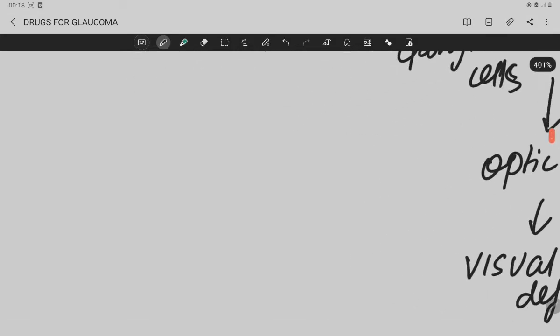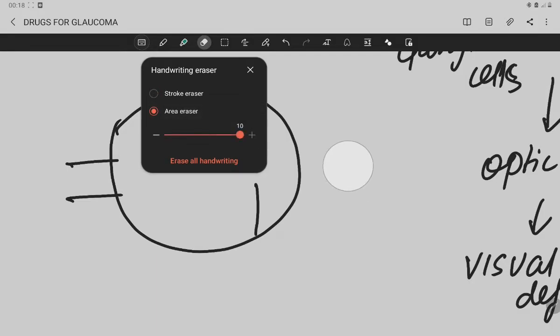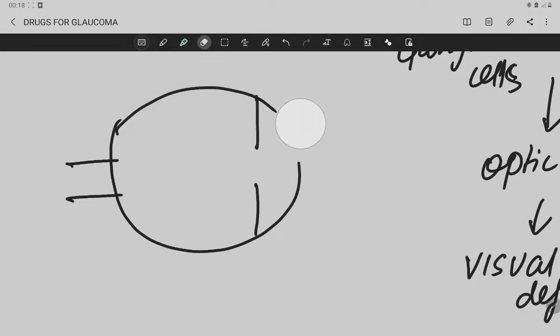Let's imagine this is your eyeball, okay, and this is the iris. Okay, so now what happens, the aqueous humor is present at this chamber and the vitreous humor is present at this chamber.